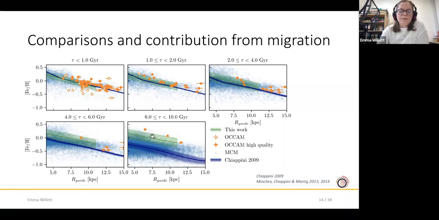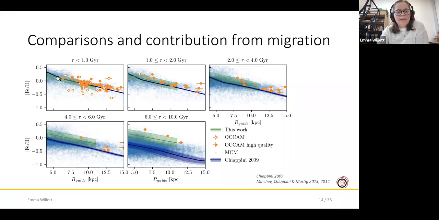So for that reason, in samples of older open clusters, we tend to see more high metallicity results, and that probably explains this offset between the field star results and the cluster results. We also agree quite well with the results of the chemical evolution model.